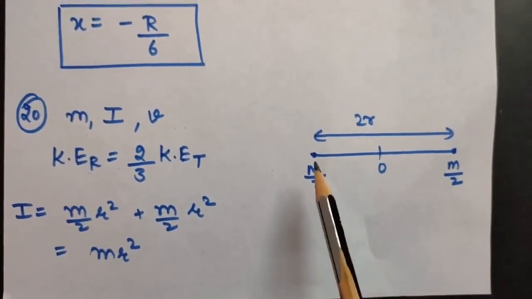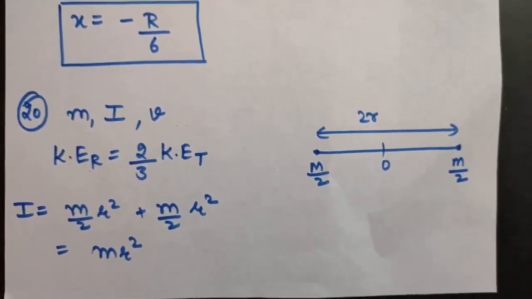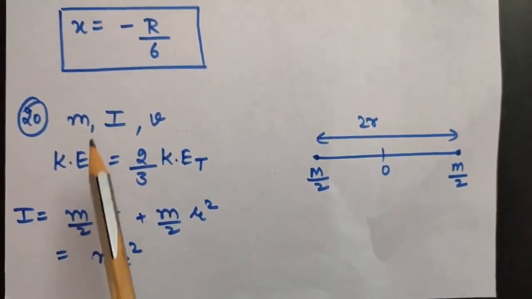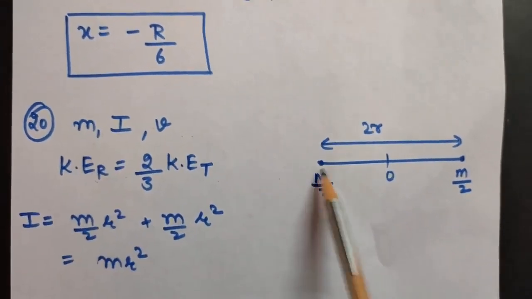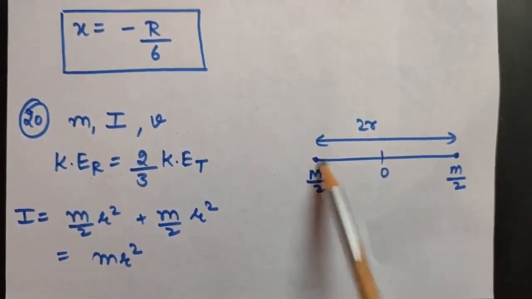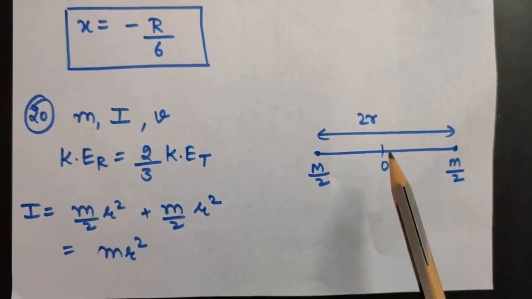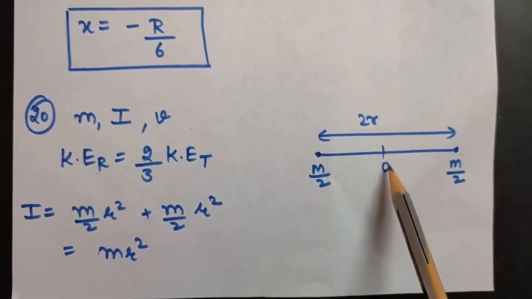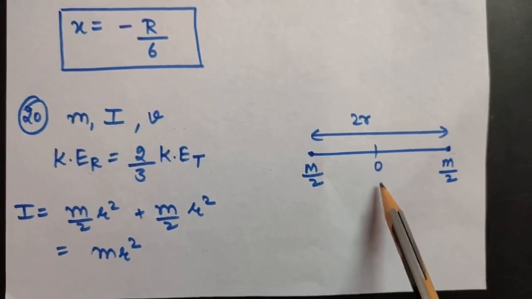As you know, in an oxygen molecule there are 2 atoms of oxygen. So if the mass of the molecule is m, the mass of each atom will be m/2 and m/2. Let us assume that the separation between them is 2r. Now let us calculate the moment of inertia about an axis which is perpendicular to the line joining them and passing through the center.